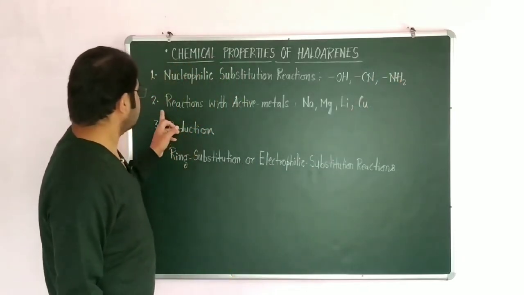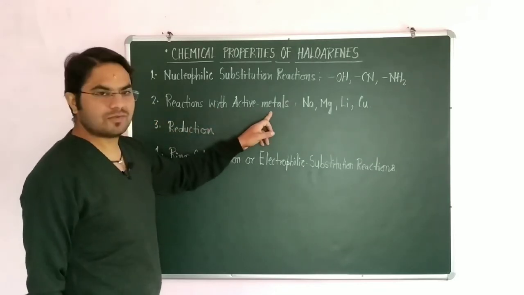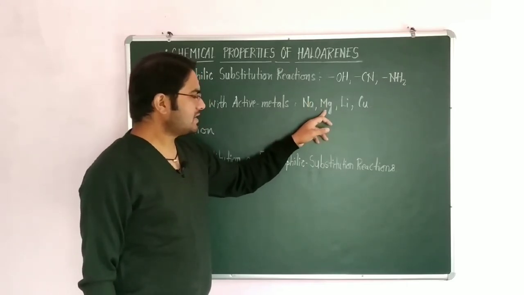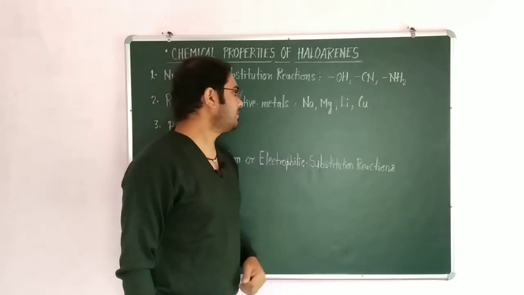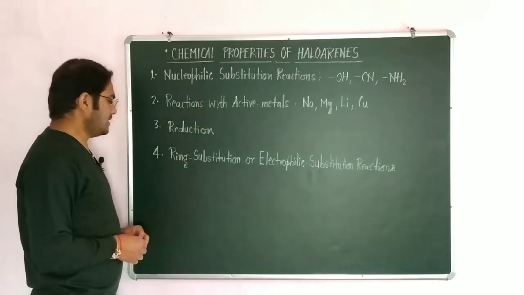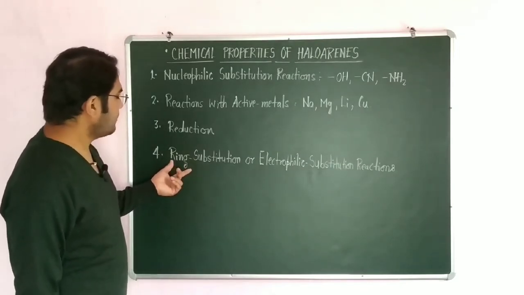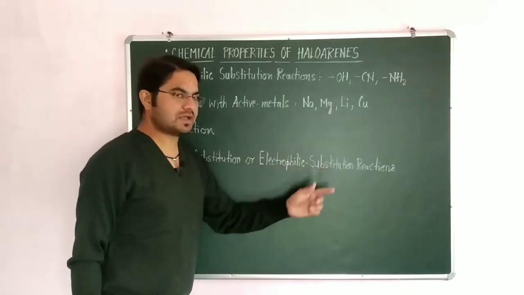And the next, similar to that of haloalkanes, is reactions with active metals like sodium and magnesium. It forms Grignard reagent, and lithium organometallic, and copper powder. The next is a simple reduction method of haloarenes, and the last and most important chemical property of haloarenes is ring substitution, or electrophilic substitution reactions.